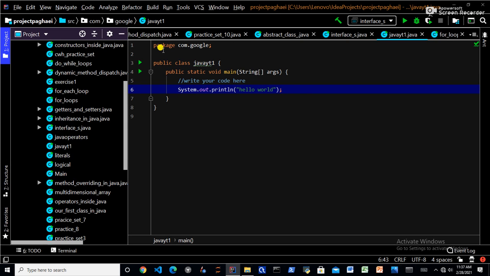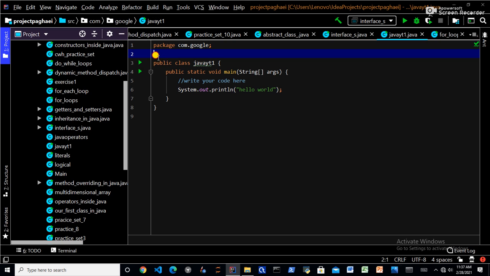You can see on the first line I have written package.com.google. Google is not compulsory here; you can say company, package.com.company. It is the company name for which you have to write the code, and it is the package. Why is the package written? Because the package in Java is used to group the related classes.